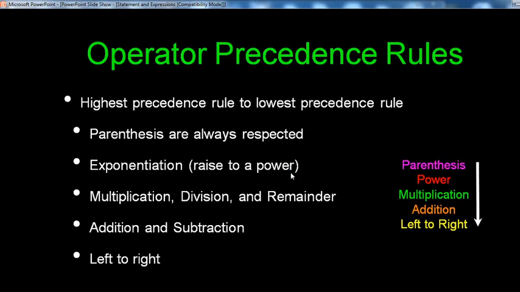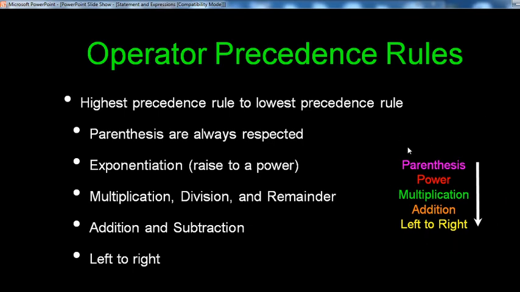That is the first rule of operator precedence rules: highest precedence to lowest precedence. Parentheses are always respected. Then exponent, raised to the power. Then multiplication, division and remainder. Then addition, subtraction, and then left to right. That is parentheses, power, multiplication, addition, and left to right. Remember these things.